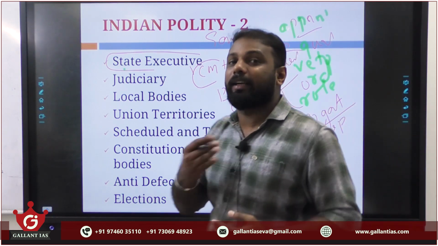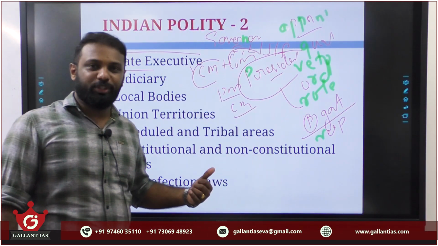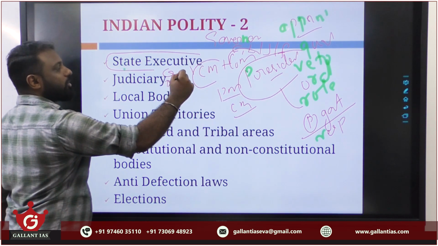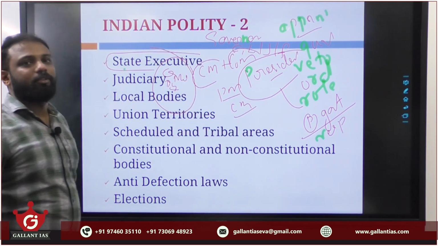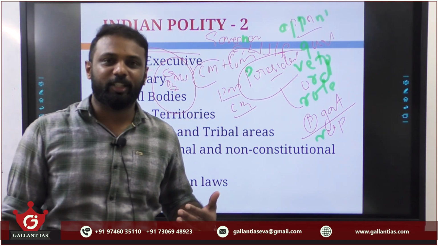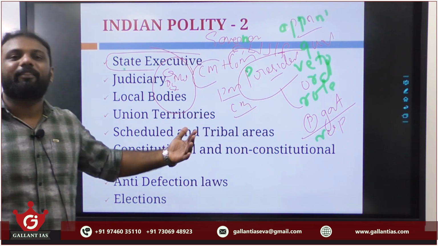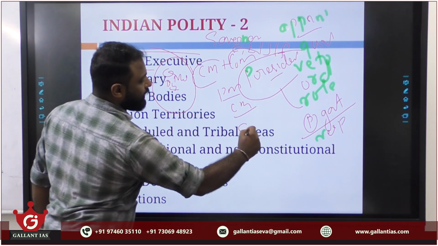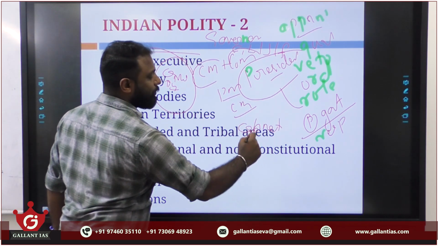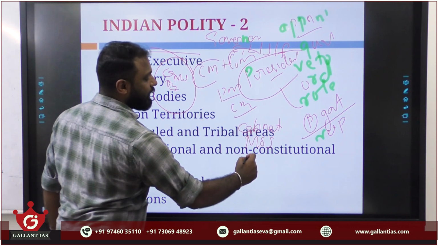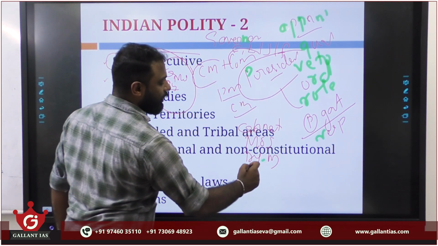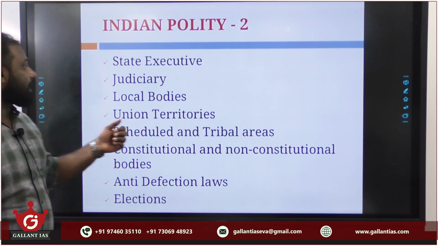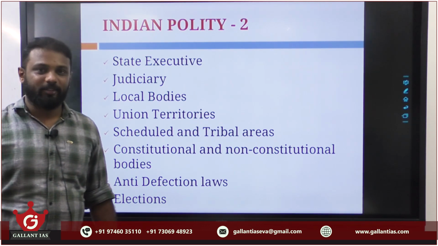So, the underlying concept of the council of ministers, its composition, like cabinet ministers, then ministers of state and deputy ministers. This composition of the council of ministers is also important from our prelims perspective, along with the roles attached to each and every minister. That is, what's the role of a cabinet minister, what's the role of a minister of state, what's the role of a deputy minister, or what's the role of parliamentary secretaries. So, in this perspective also, you must analyze all these things in detail because questions may be asked in prelims in those areas. Clear?